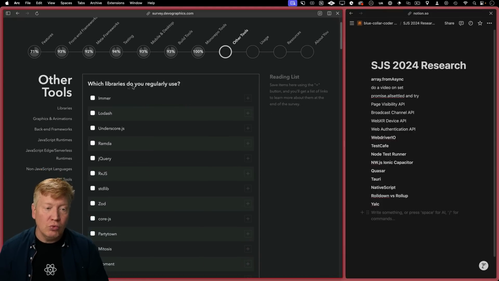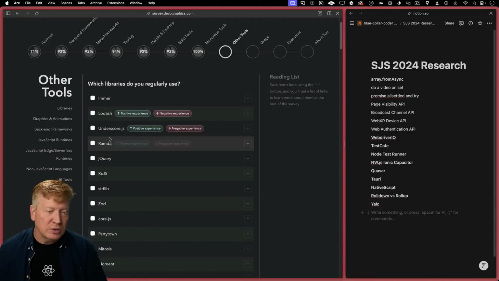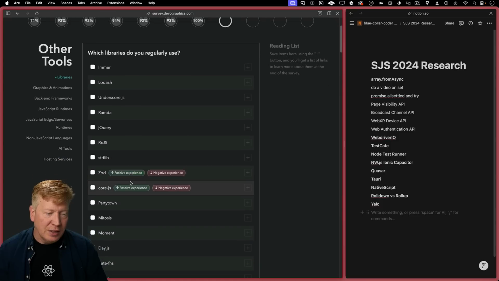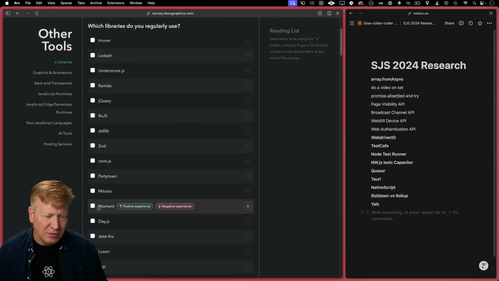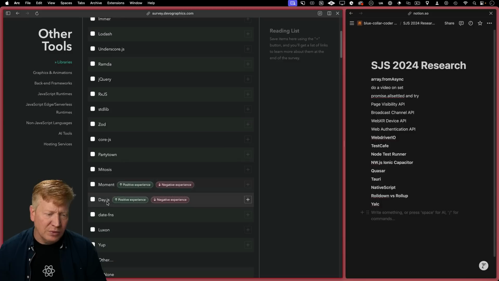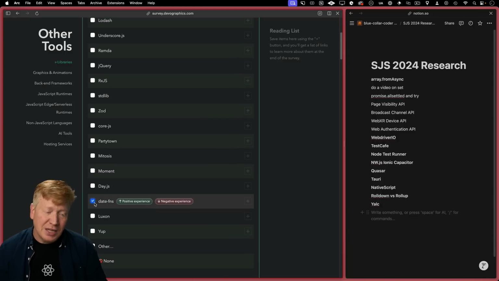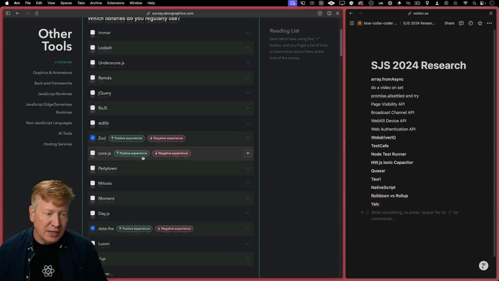Libraries. Which do I... Ooh, that's tough, though. Regularly use. Because I'm going to be like 90% of these I have used. But what would I usually use? Ooh, that's interesting. Okay. Ooh, wow. Bring in like standard lib, core.js. I mean, of course, yeah. So hold on. What am I daily using? Date functions, for sure. Zod, yep.